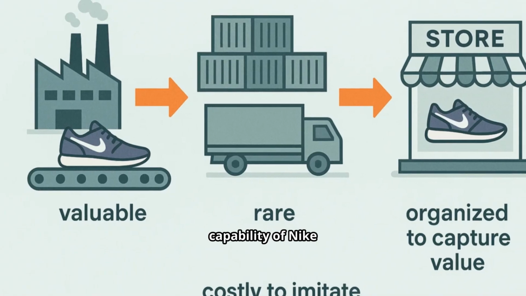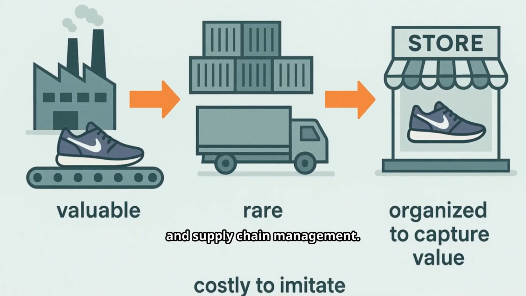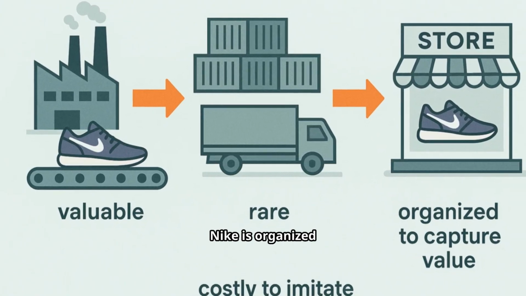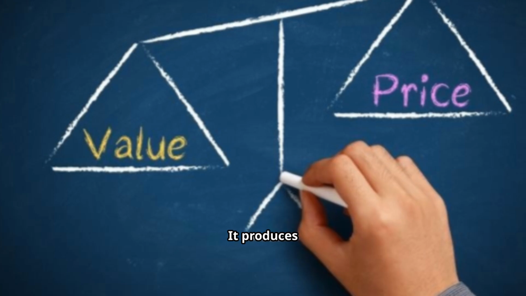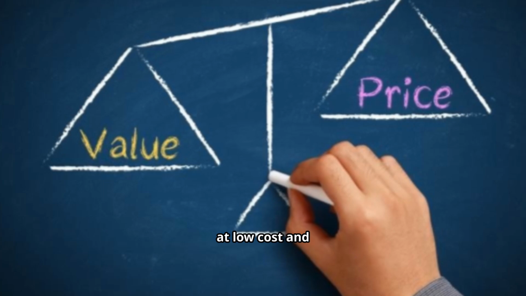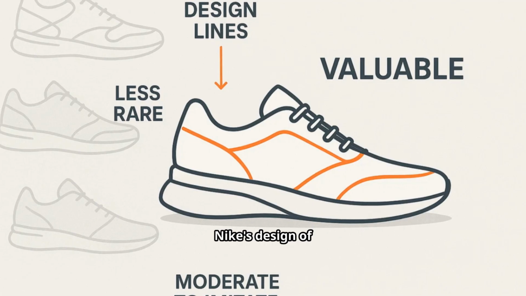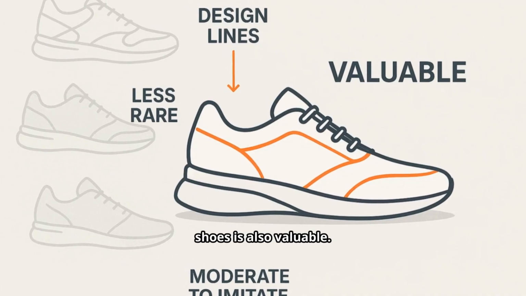Another key capability of Nike is its manufacturing and supply chain management. This capability is valuable, rare, and costly to imitate. Nike is organized to capture value. It produces high-quality shoes at low cost and still charges premium prices. This generates substantial profits.